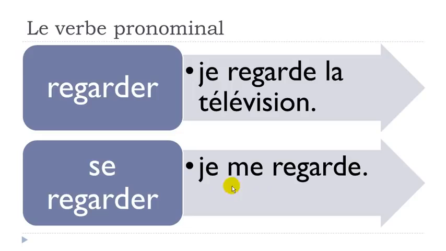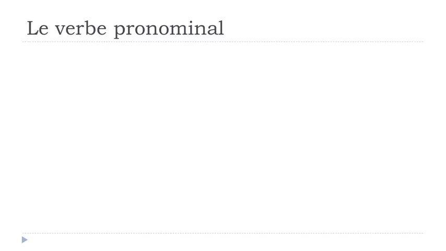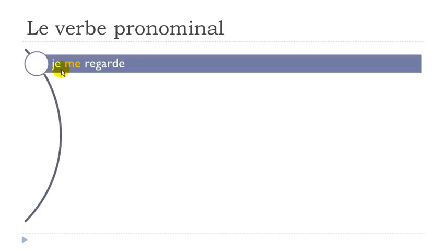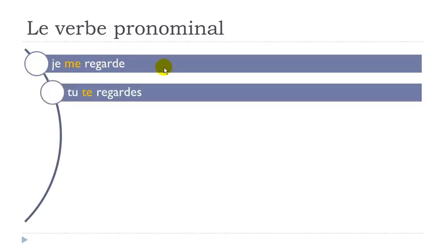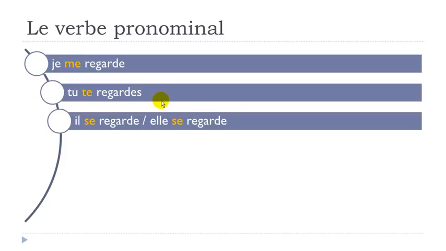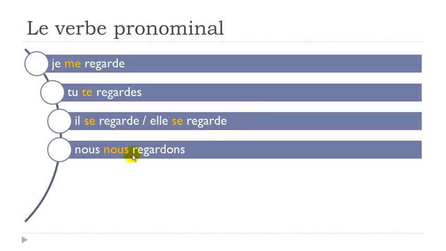Je me regarde. Okay, so let's see how we will conjugate this verb in the present. Je me regarde. Tu te regardes. Il se regarde. Elle se regarde. Nous nous regardons.